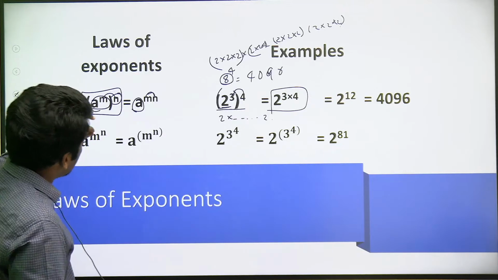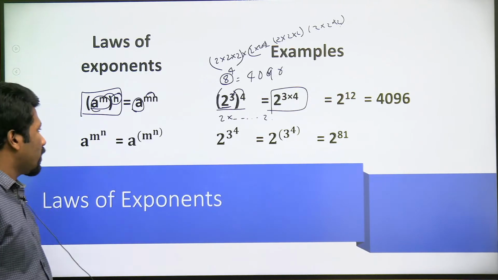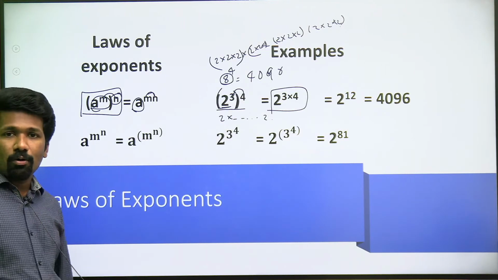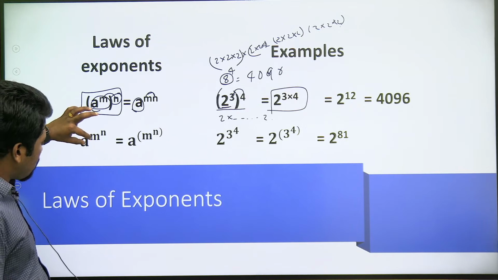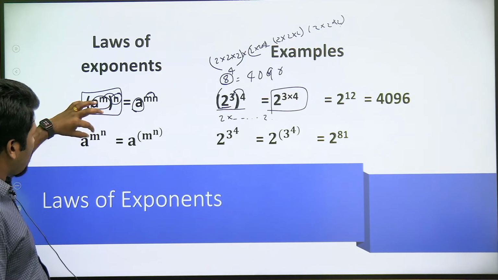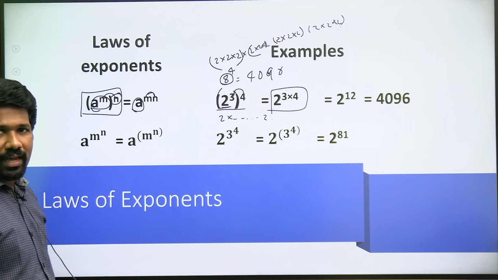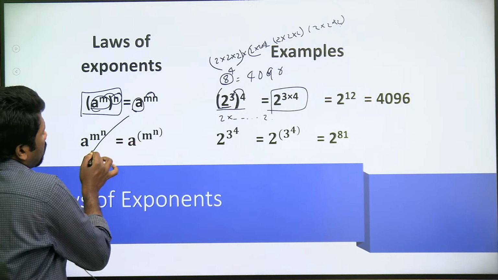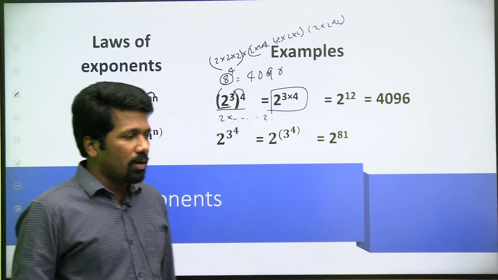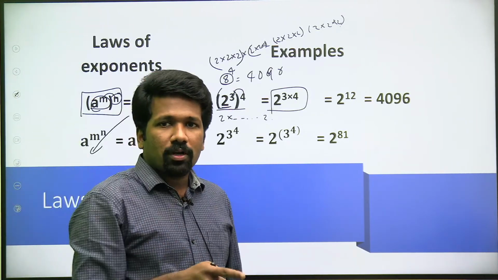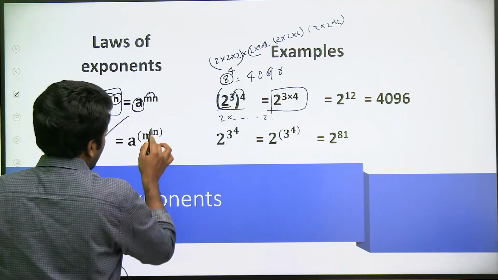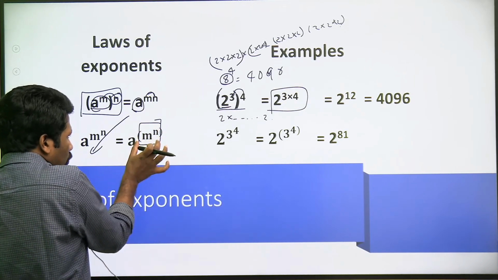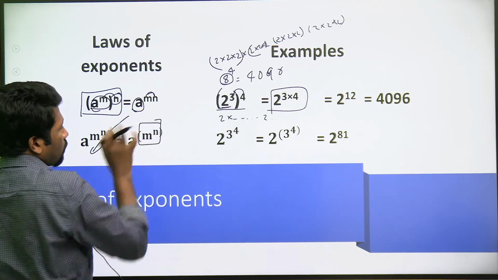So what about a raised to m raised to n? What will it be? That means the order is not specified, since the bracket denotes the order. So here, whether a raised to m should be done first and then raised to n, or m raised to n should be done first and then a raised to that value, that is the confusion we have. The order is top to bottom when you need to simplify. When power of power or multiple powers are there, top to bottom is the order. That means m raised to n should be done first. The rule is topmost power first.